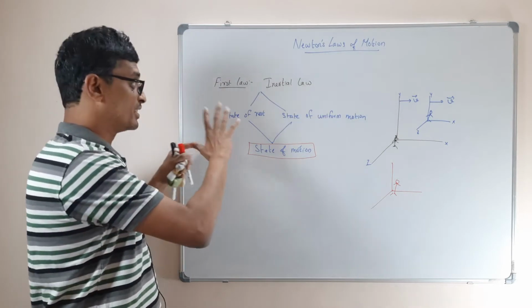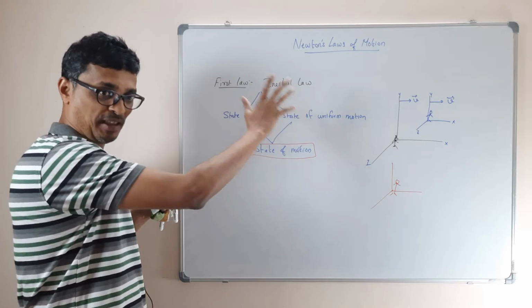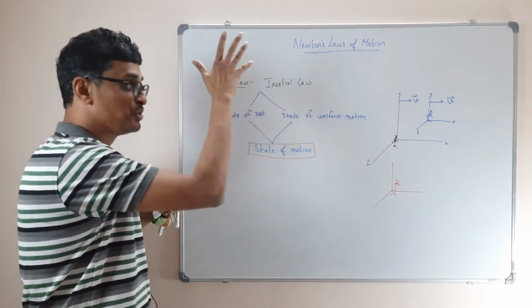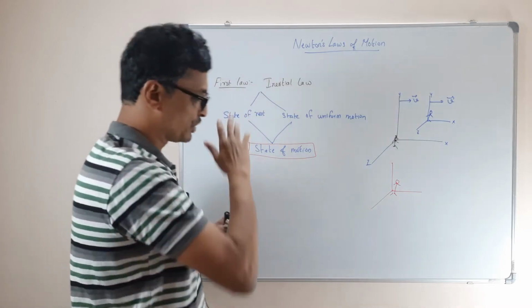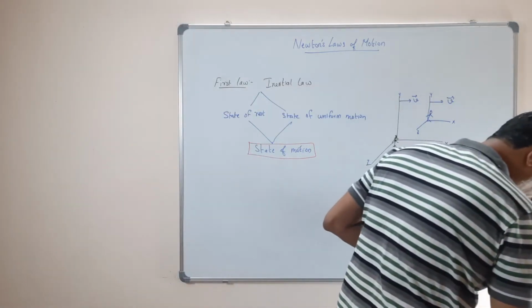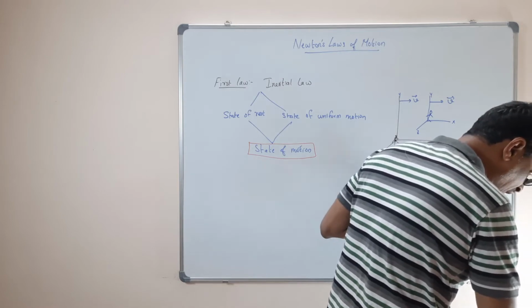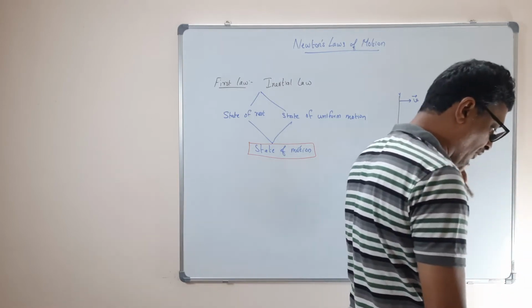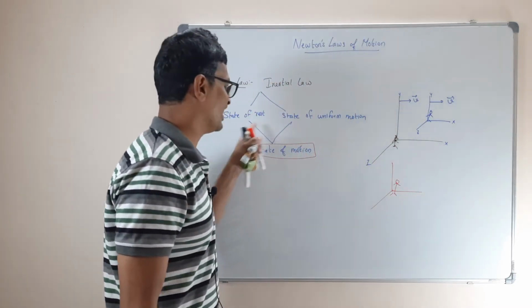This law gives you the equivalence between rest and uniform motion. And not only that, it says that to change the state of motion, you need an entity, force. So it's a qualitative description of it. And it defines inertia as the fundamental property of every physical object. This is inertia. Am I right?